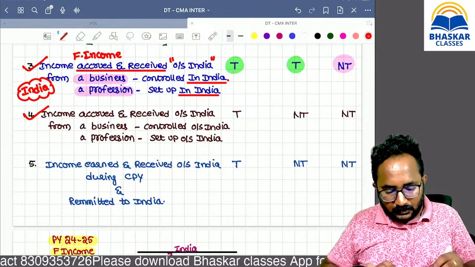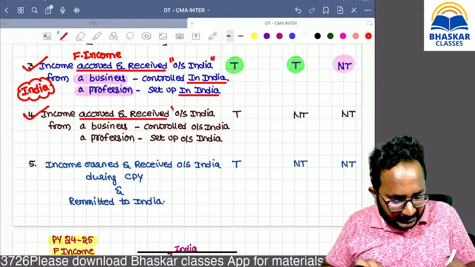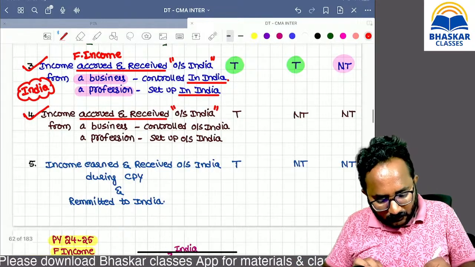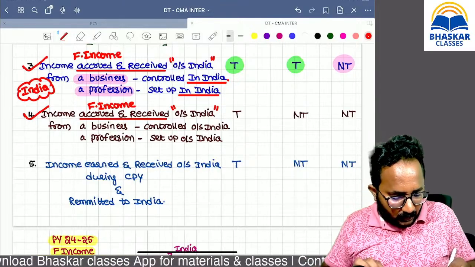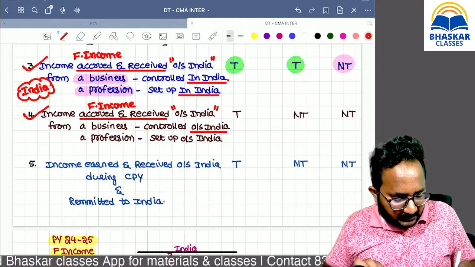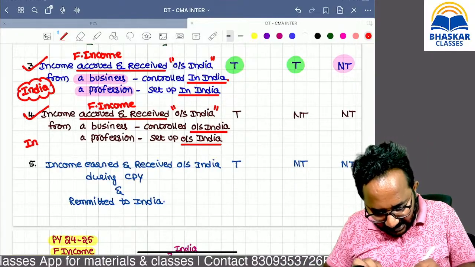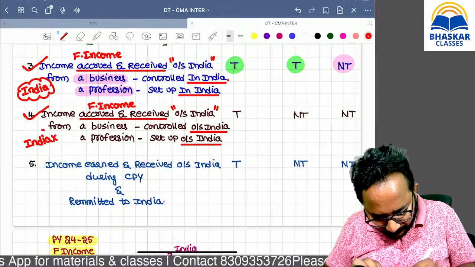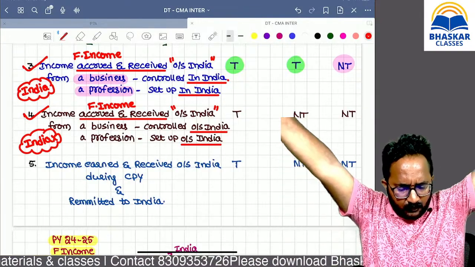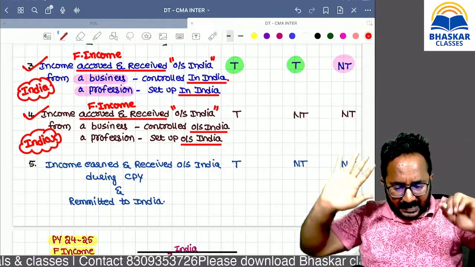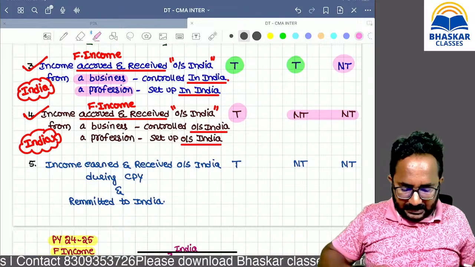Next, accrued and received outside India. Okay, super. Foreign income. Can you tell me, is the business controlled from outside India? The profession is also set up outside India. Is there any connection with India? No. So that's why it is a purely foreign income. Foreign income is taxable, that means entire global income is taxable, in the hands of resident and ordinary resident. Remember.